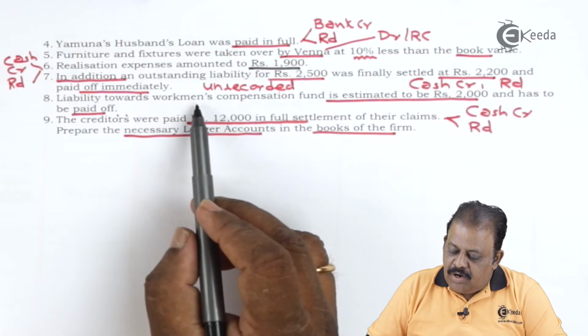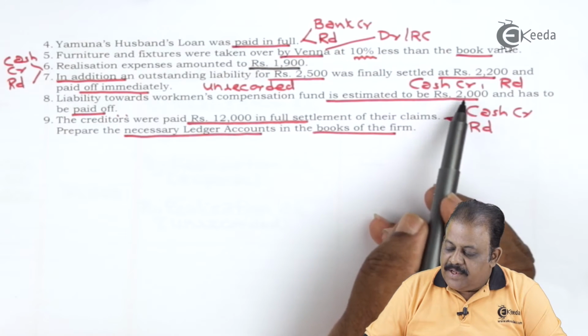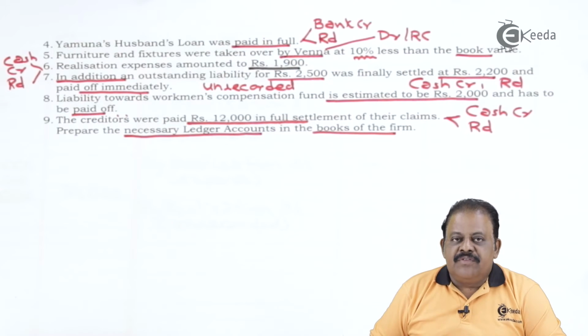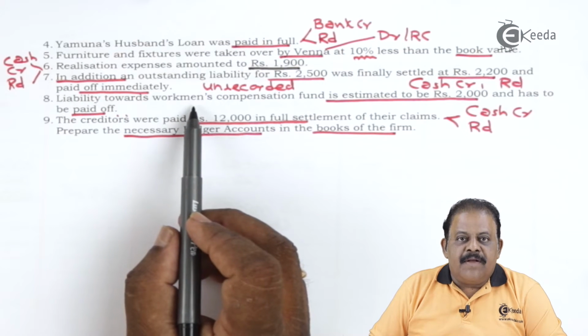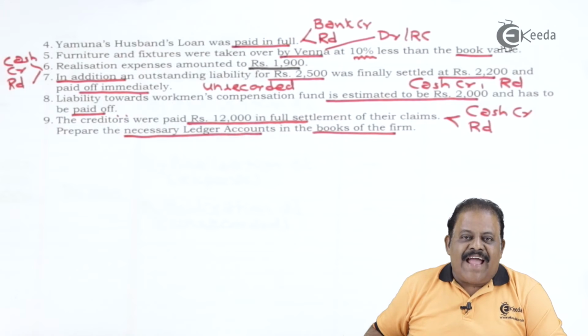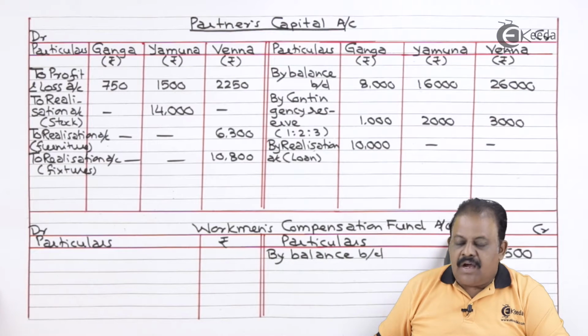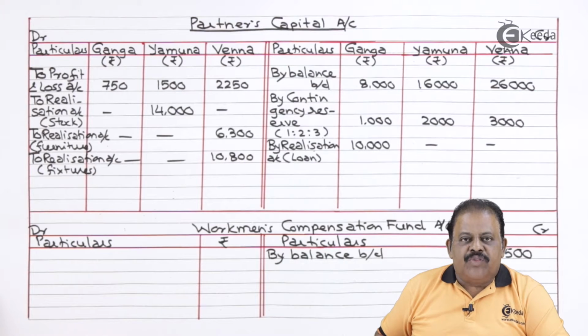Liability towards workmen's compensation fund is estimated to be rupees 2,000 and has to be paid off. It means from the amount kept for workmen's compensation, we are required to pay 2,000, which is the actual liability against the fund. Here we have workmen's compensation fund account. Amount is 3,500. Against this fund there is an actual liability of 2,000.